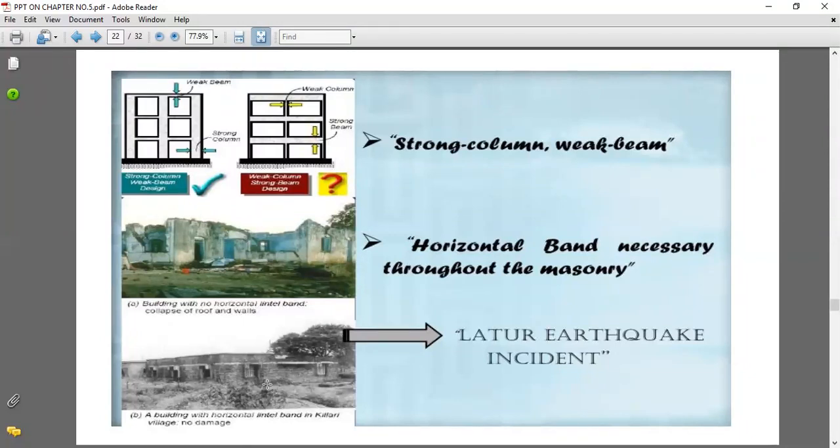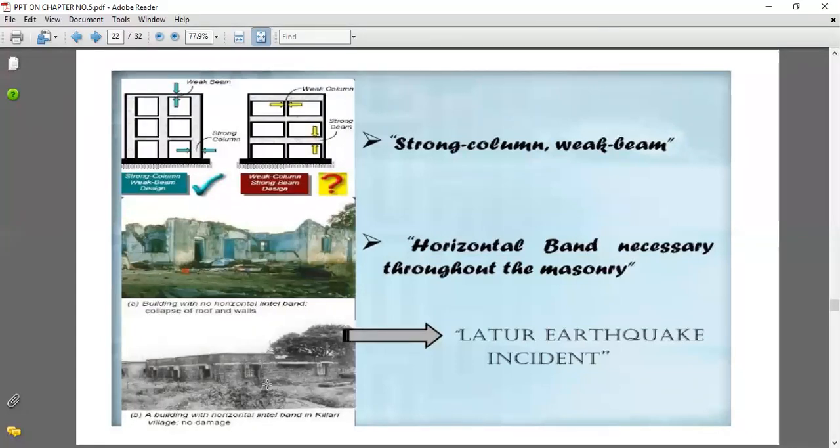The columns are strong and the beams weaker, so our building is in a safe position. If any external forces act on the building, our columns are strong, so the building will remain safe. So we have to make sure that RCC members like the column have good material. The ductile detailing of these RCC members should be in a good position. If we achieve this, our building will be safe during earthquake loading.